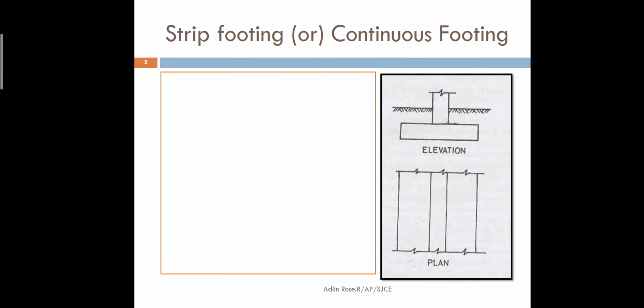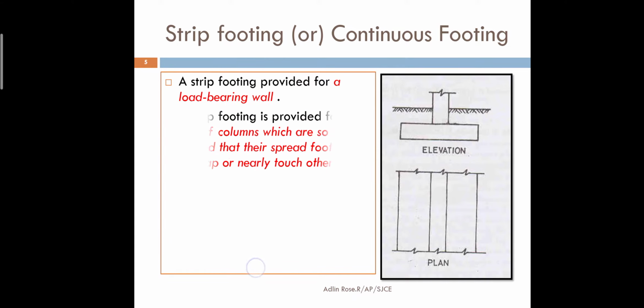If there are no columns and no beams, and only walls are there, then we call the structure a load bearing structure. Below the load bearing structure, along the length of the wall, the foundation is called a strip footing. It is mostly provided for a load bearing wall.